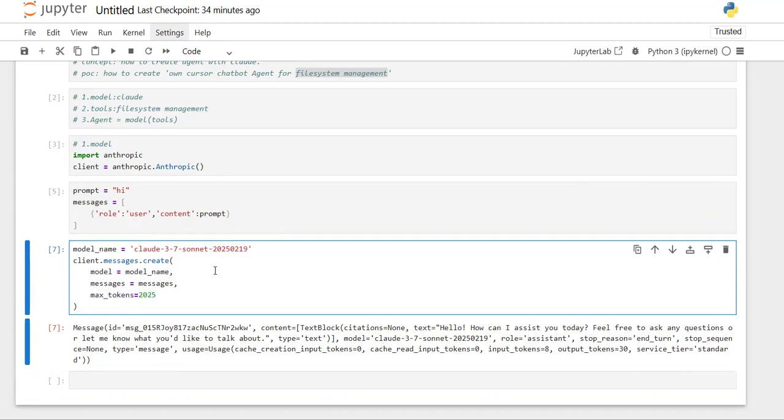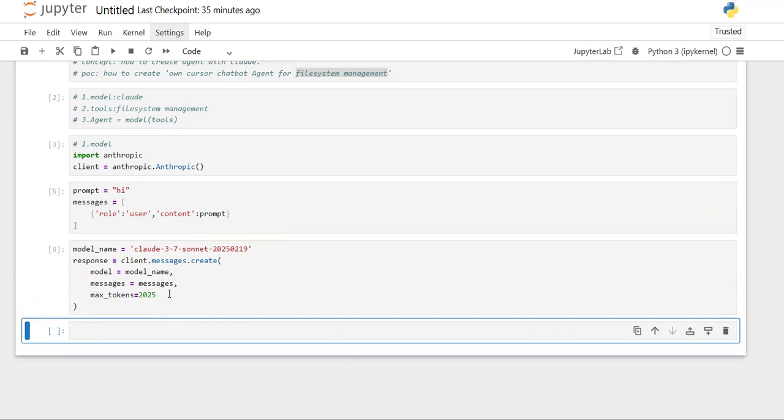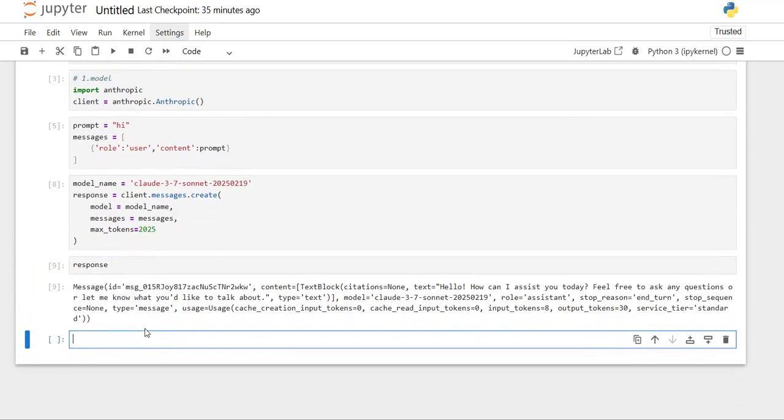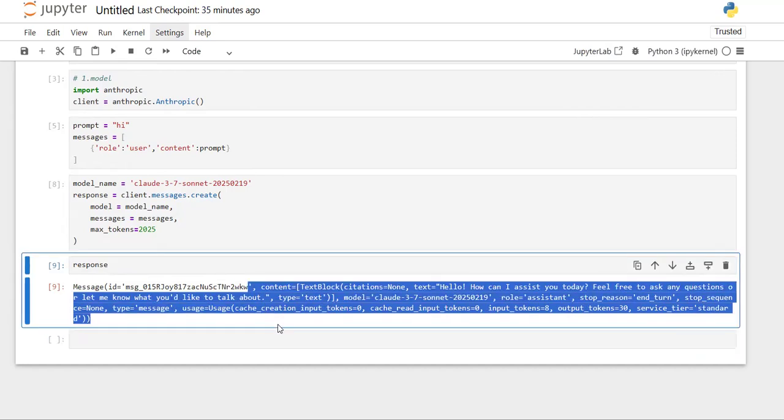Let's say you want 10,000 tokens, then you can provide that. For now, 2025 is enough for me. Let's save this in a response variable so that we can make use of it later. Let's print the response. As you can see, for my request I got the response, right? Yes.